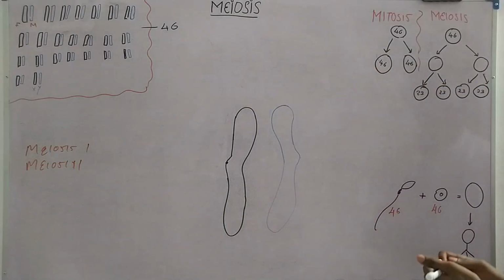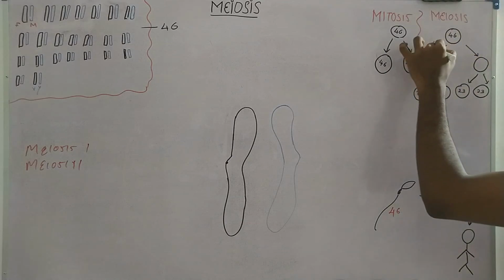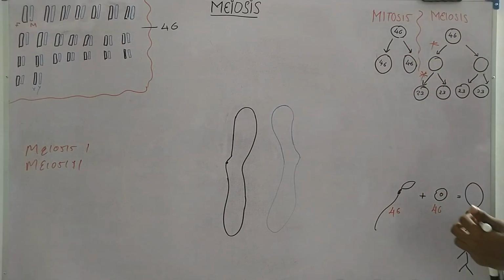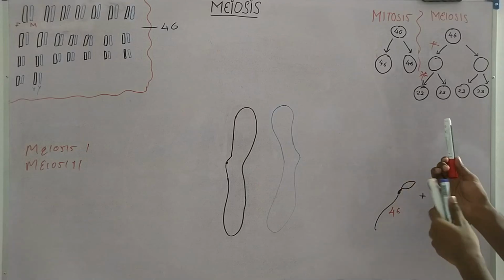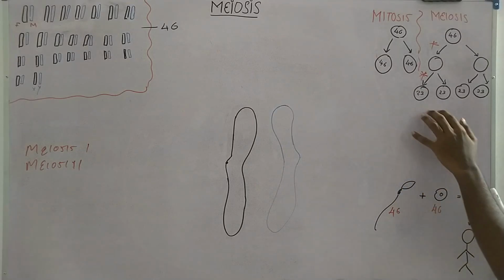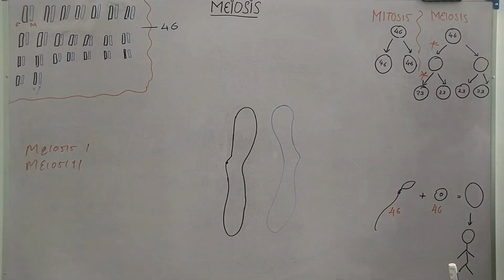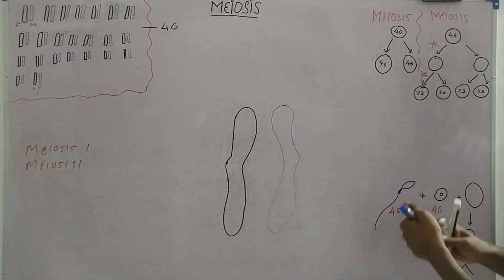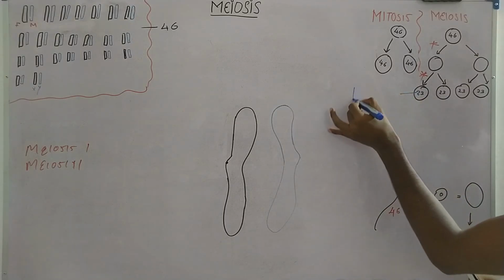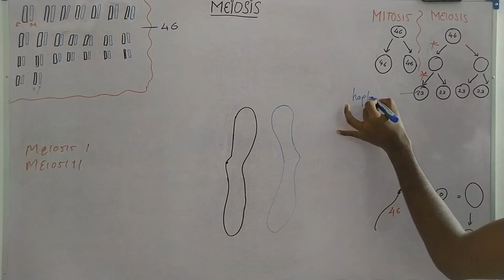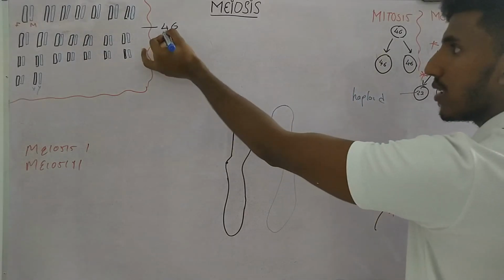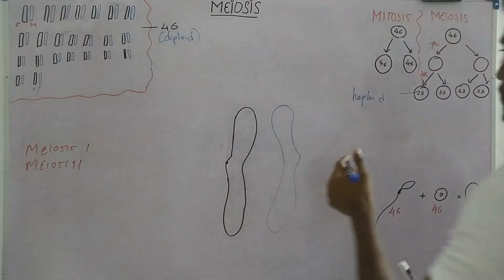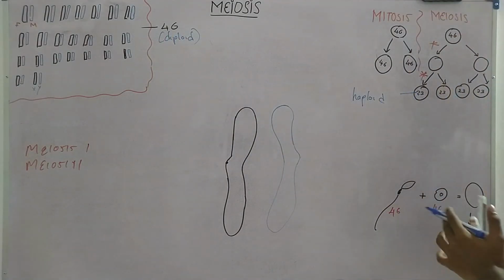They will undergo meiosis I and produce two cells, and then undergo meiosis II and produce 4 cells. Now the fascinating thing is all these 4 cells are not genetically identical to each other. And they have 23 chromosomes, so we call them haploid. If they have 46 chromosomes, we call them diploid. So they form haploid cells that are not genetically identical to each other.